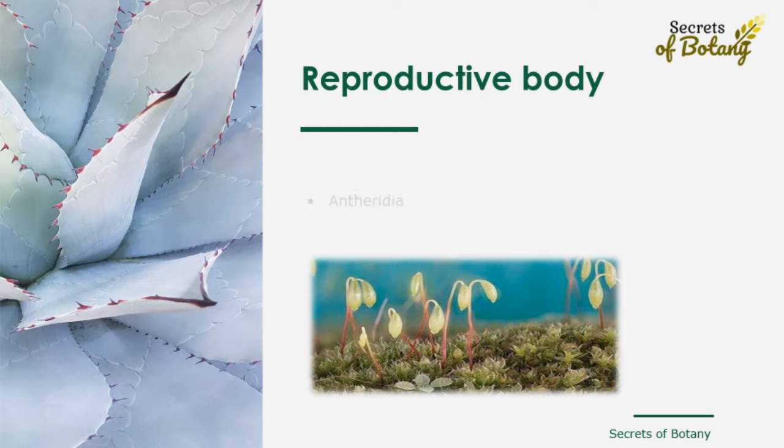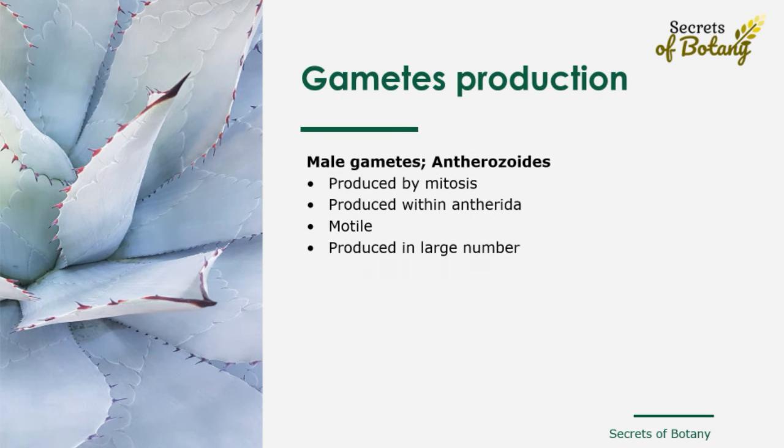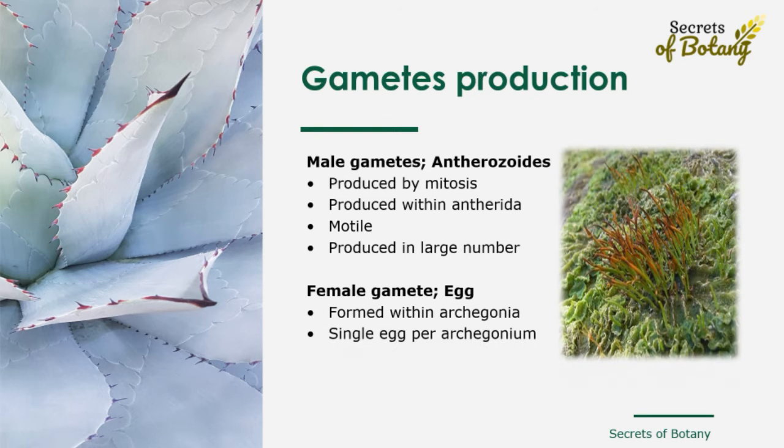Reproductive body. Multicellular male and female sex organs, i.e. antheridia and archegonia, respectively, are borne on the gametophyte either on the same or different plants. These sex organs are multicellular, and protected by a sterile covering of cells. Gametes production. Gametes are produced by mitosis. Male gametes, produced within antheridia, are called antherozoids. Antherozoids are motile and are always produced in large number. Female gametes, formed within archegonia, are termed eggs. A single egg is formed in each archegonium.